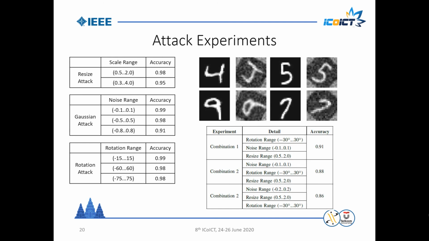To test the results, we perform some attack experiments. Here, we try to perform several resize, rotation, and noise attacks to see if the image is still recognizable. The results showed that this technique is quite robust to those minor image processing attacks, resulting in above 90% accuracy. Even with combined attacks, it still achieves above 85% reversibility.